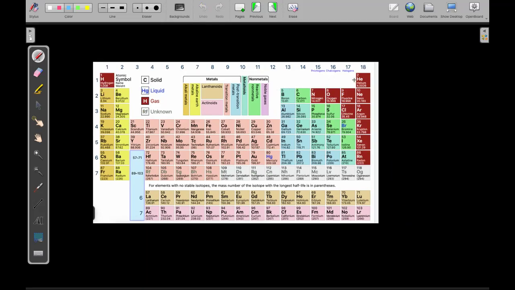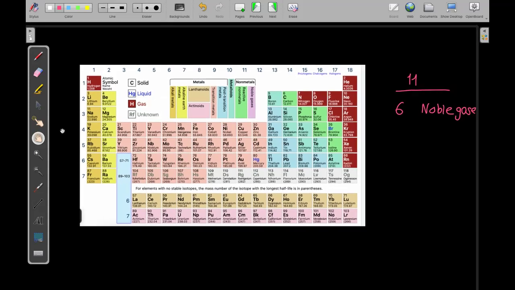There are 11 elements which are available as gases. So it's easy to remember them, because already 6 out of the 11 elements are noble gases. So 6 noble gases. Where do you find them? You find them in group number 8 or 18.